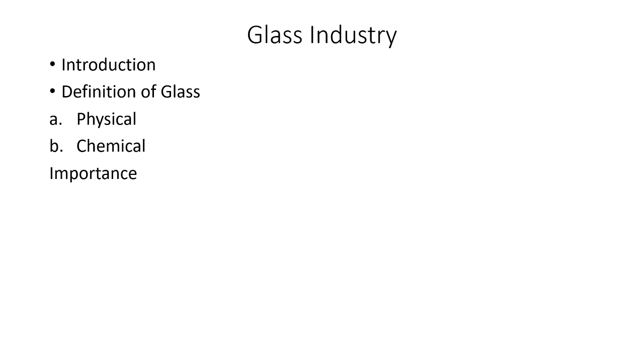So what is the basic composition of glass? Okay, so all varieties of glass contain silica. That is very common. Common soda glass contains sodium and calcium silicate. It has an approximate composition of sodium oxide, calcium oxide, and silica.